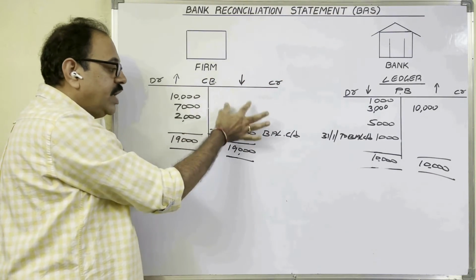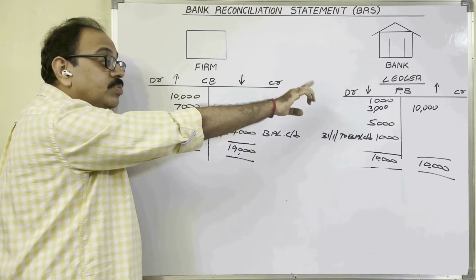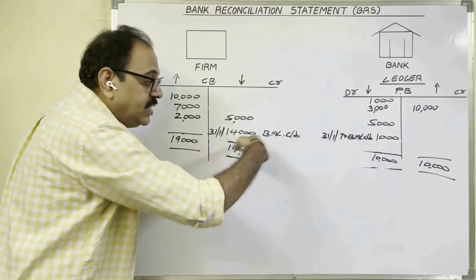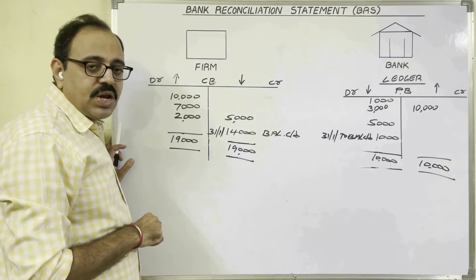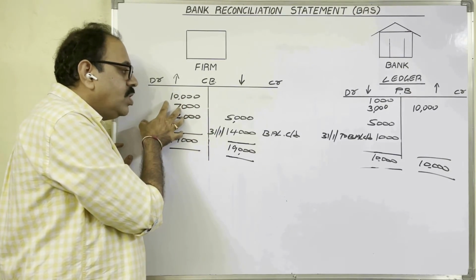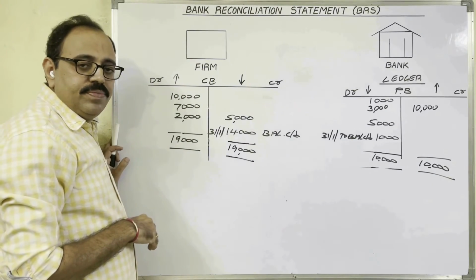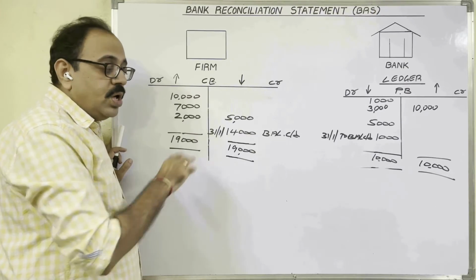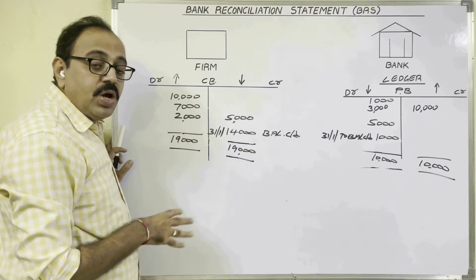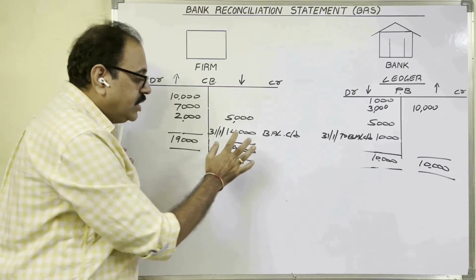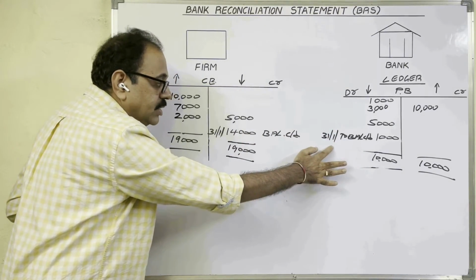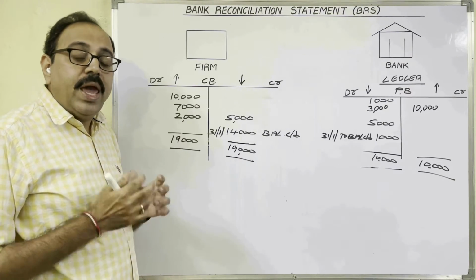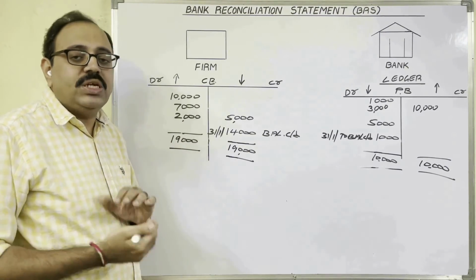And cash book credit side, we should compare with passbook debit side. Then you will come to know the reasons for this difference. Some reasons are, recorded in one book, not recorded in another book. Some reasons are, recorded properly in one book, wrongly in another book. Because of these types of reasons, you can see a disagreement between bank balances of these two books on a particular day. By comparing these two books, the accountant has to identify all those reasons.